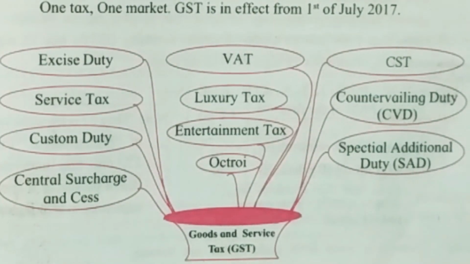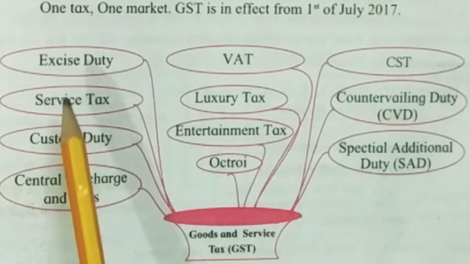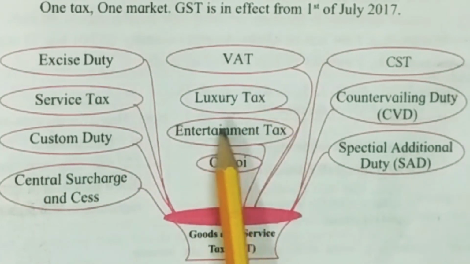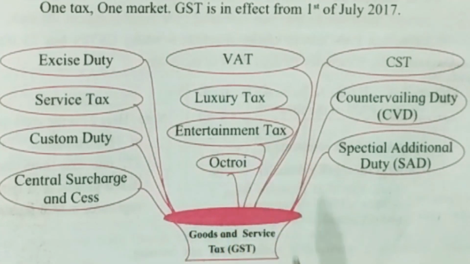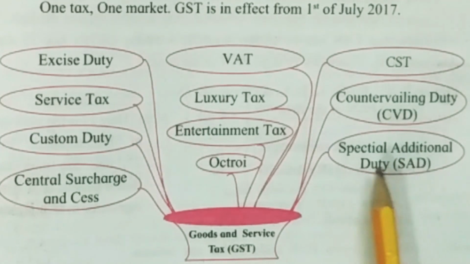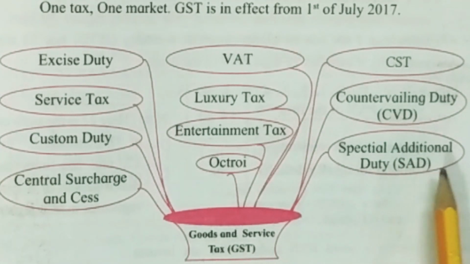Before 1st July 2017, the taxes that existed in our country were excise duty, service tax, customs duty, central surcharge, VAT, value added tax, luxury tax, entertainment tax, octroi, CST, central sales tax, countervailing duty, CVD, and special additional duty, that is SAD.